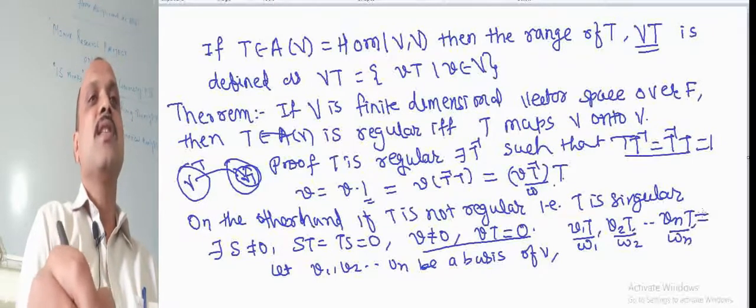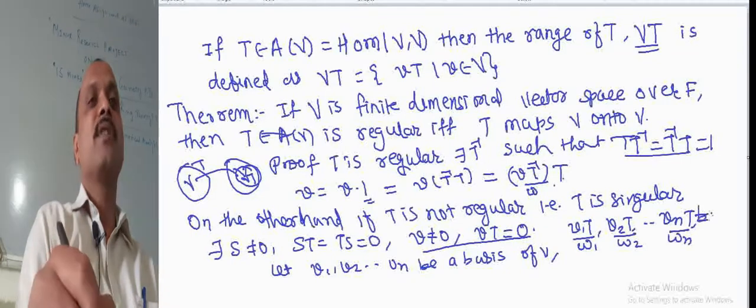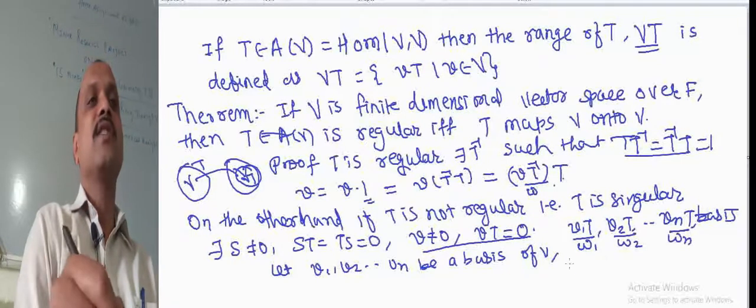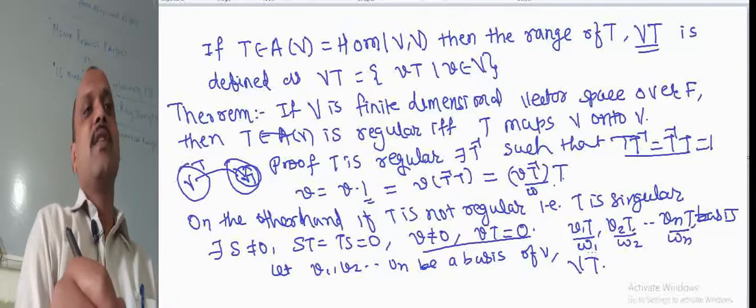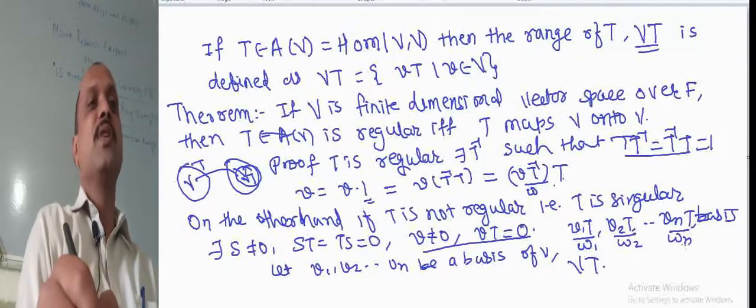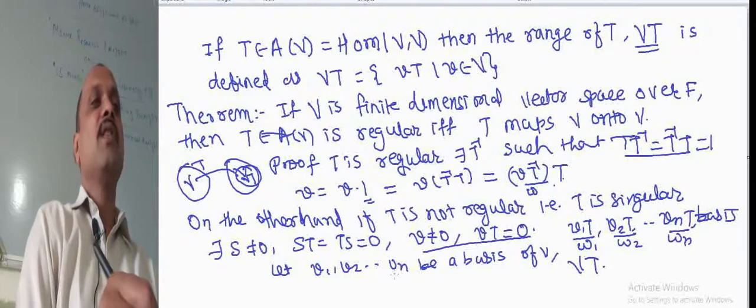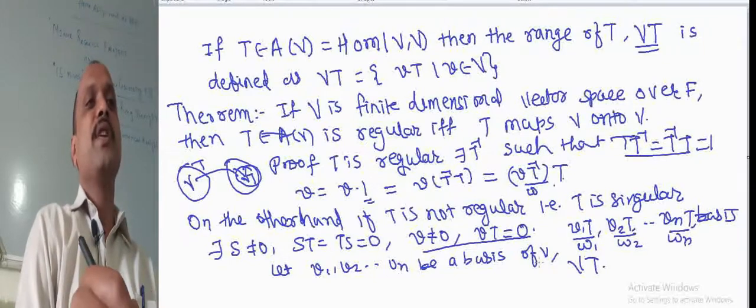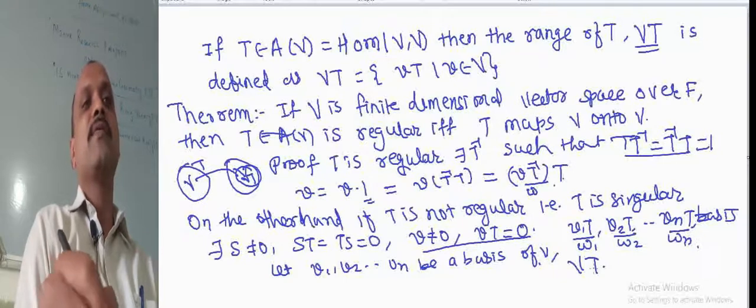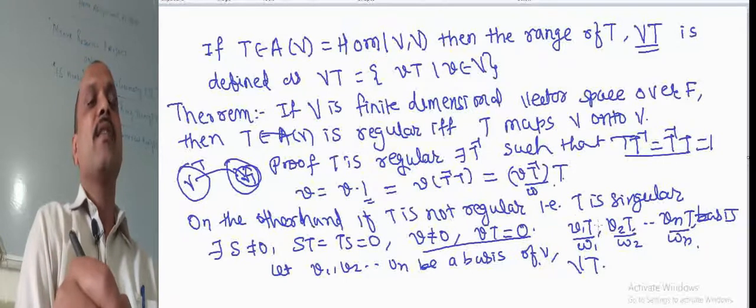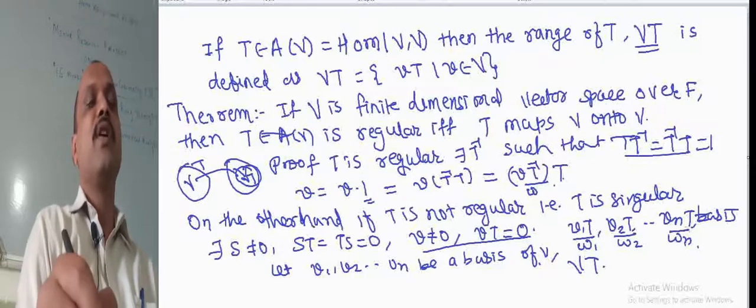So this spans our range set T of V. So v1, v2, vn is a basis of V, and w1, w2, wn span T of V, where w1 is T of v1, and so on.